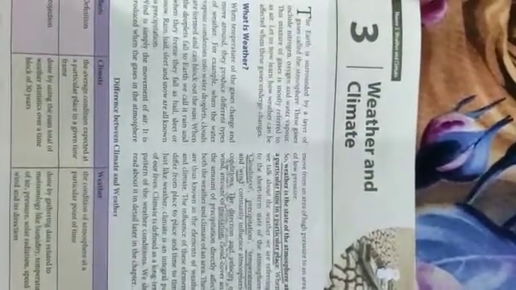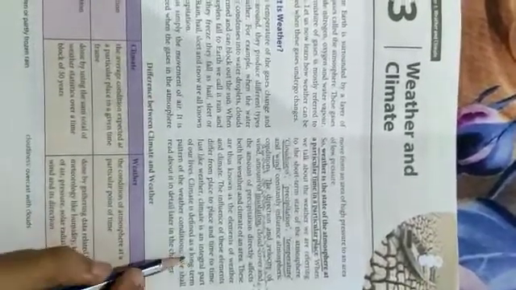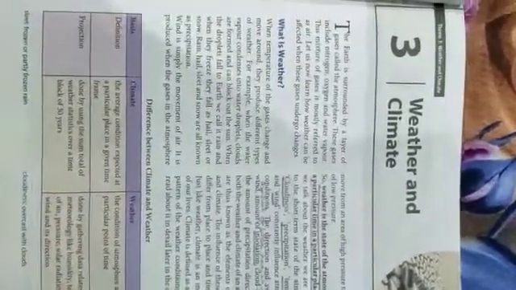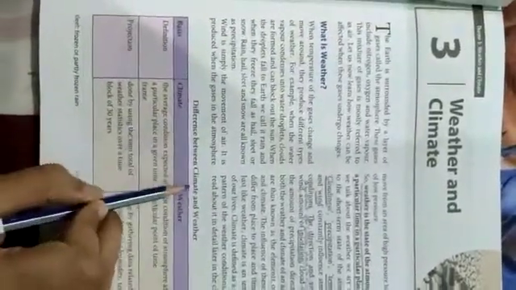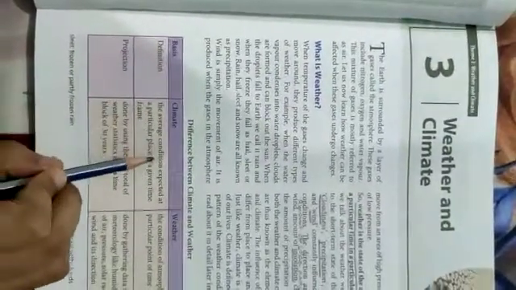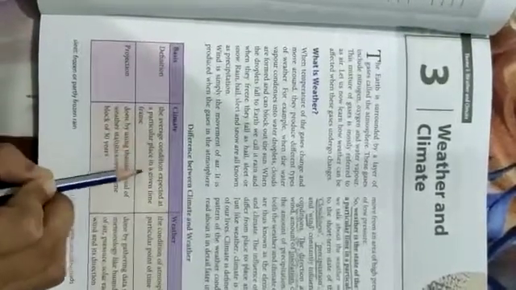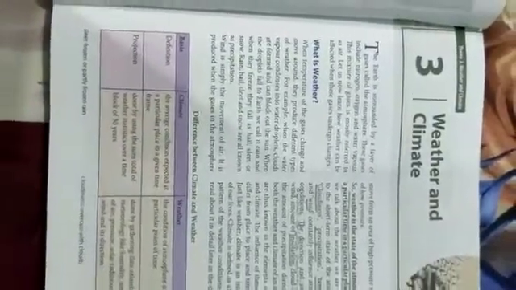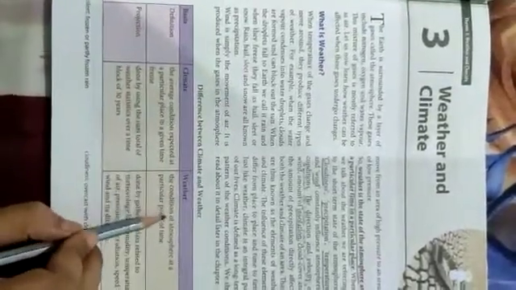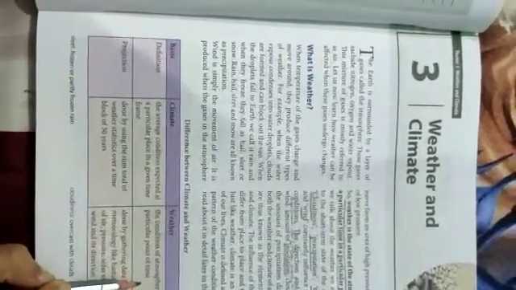Just like weather, climate is also an integral part of our lives, and climate is defined as a long-term pattern of the weather conditions. Now let's look at the difference between climate and weather. Climate is the average condition expected at a particular place in a given time frame, whereas weather is the condition of the atmosphere at a particular point of time.